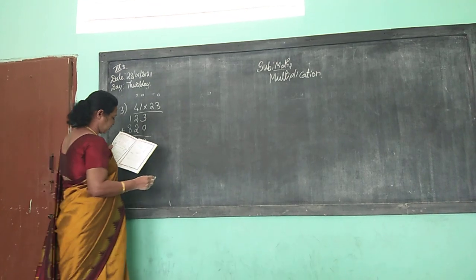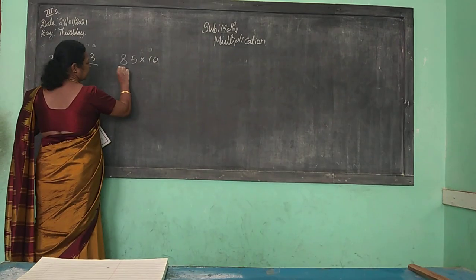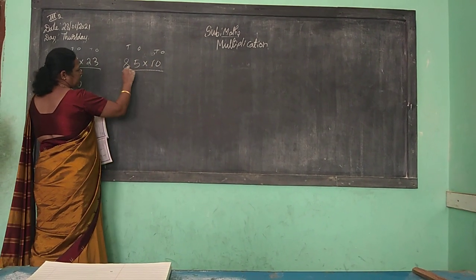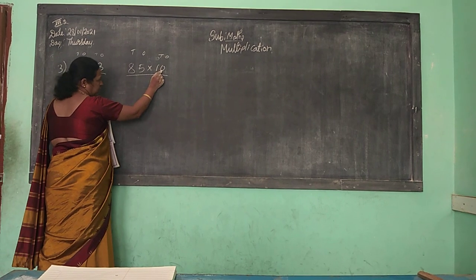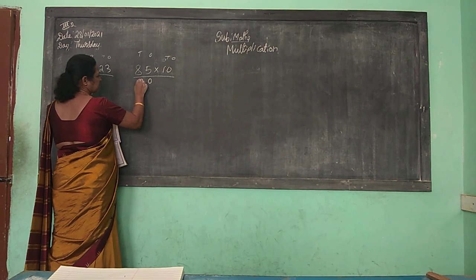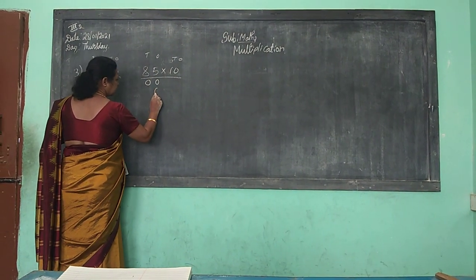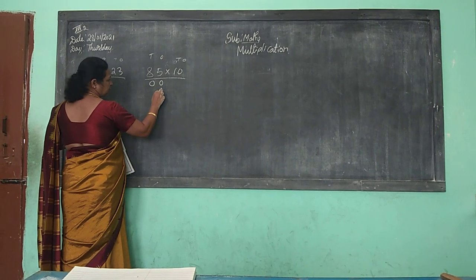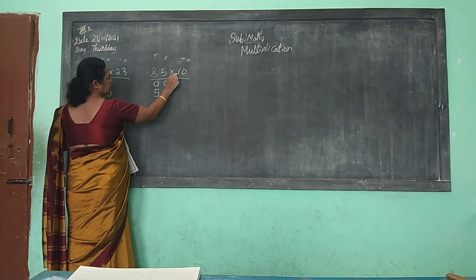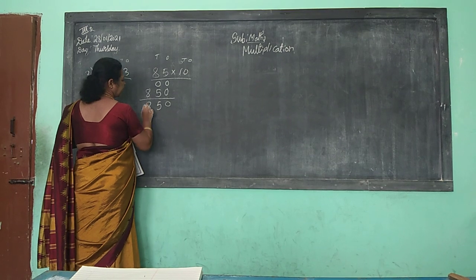Okay, children, I'll do another sum for you. 85 into 10. Okay. So here also tens and ones. So 85 multiplied first by the ones place. Okay. So we know that 0 5s are 0, 0 8s are 0. Now if you multiply 85 from the tens place, I'll put 0 here because the ones place is completed. Now we have to start from the tens place. So 1 5 is 5, 1 8 is 8. 0, 5, 8.